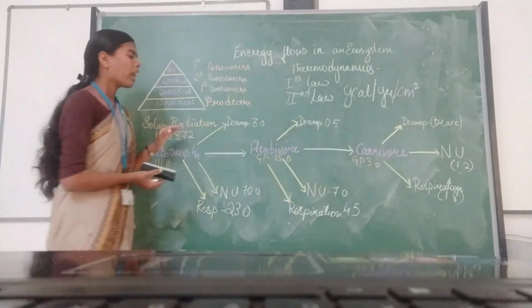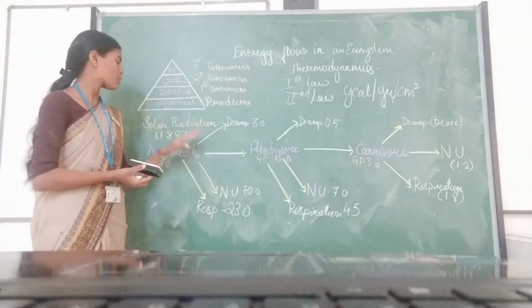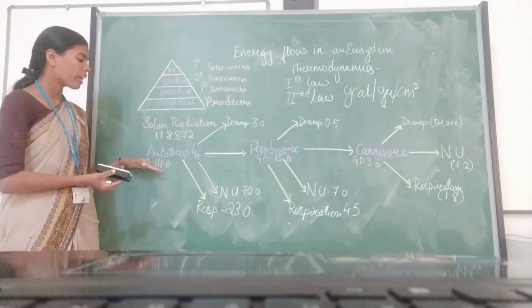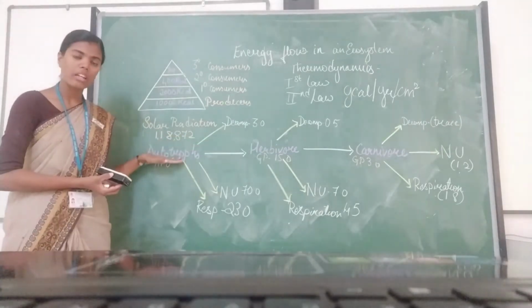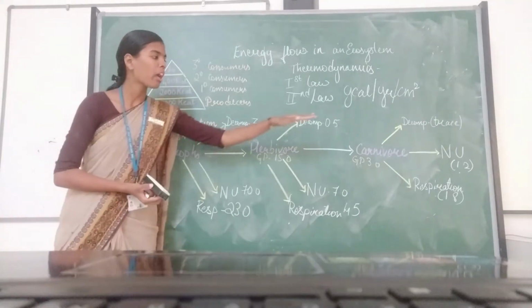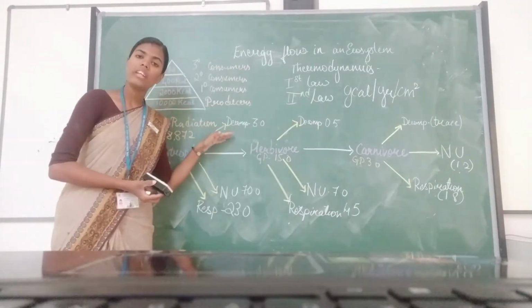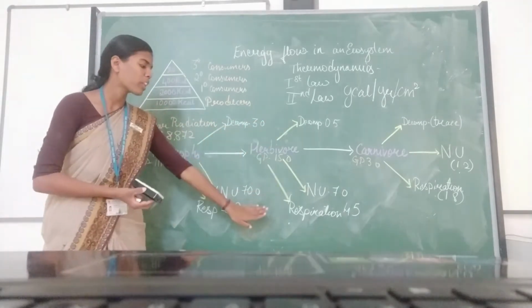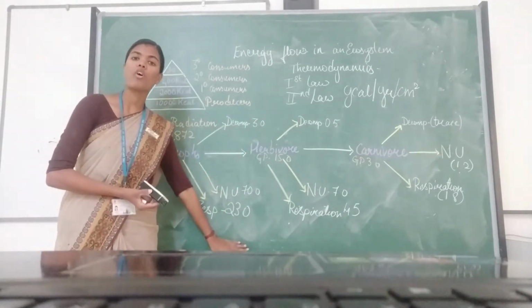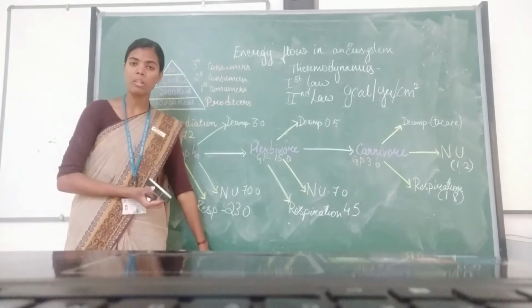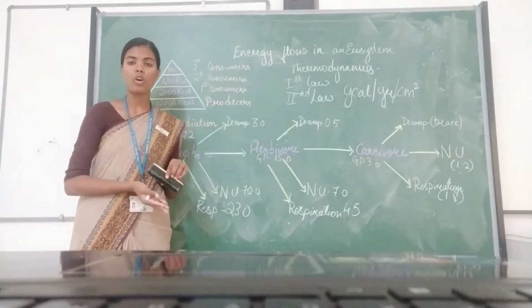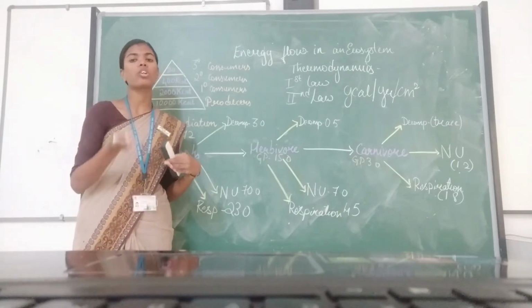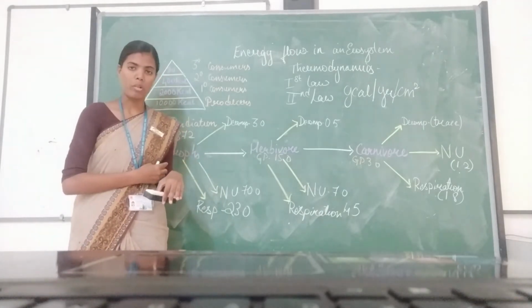This flow chart explains how much solar radiation the autotrophs receive, how much of this energy is transferred to the herbivore and the carnivore, and at each stage how much energy is lost in the form of decomposition, respiration, and not utilized energy. That means how much energy is going out as heat. As I told you, some energy goes out as heat according to the second law of thermodynamics.